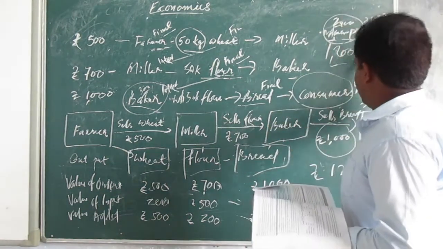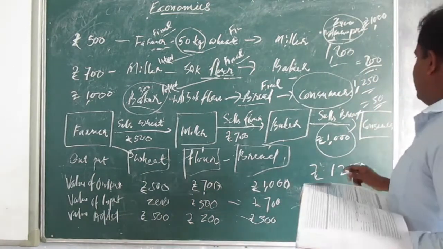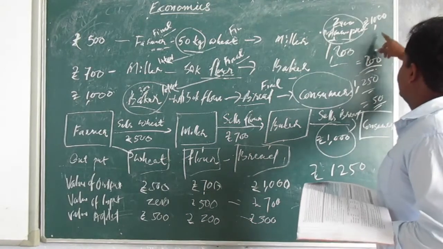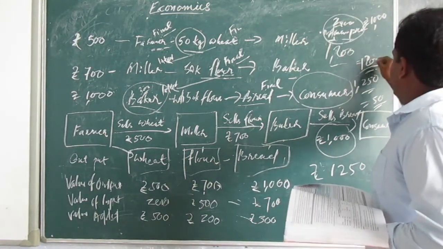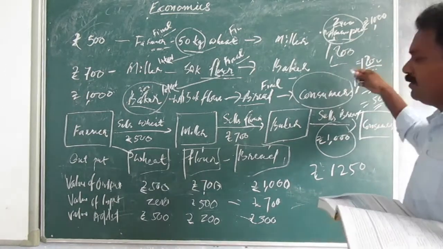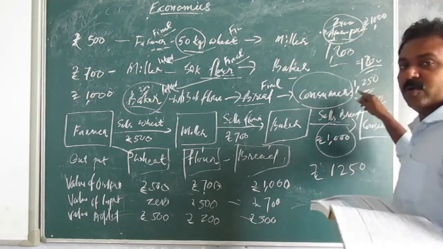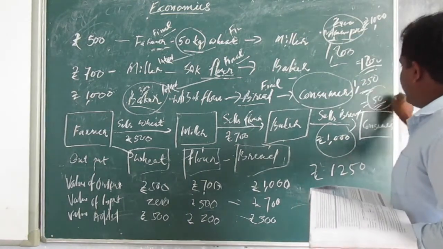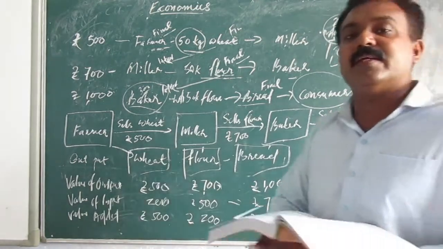Then the local seller takes all this, and for him it costs 1200, and he takes a nominal profit and then sells at 1250. So the value addition made by this small seller is Rs 50.